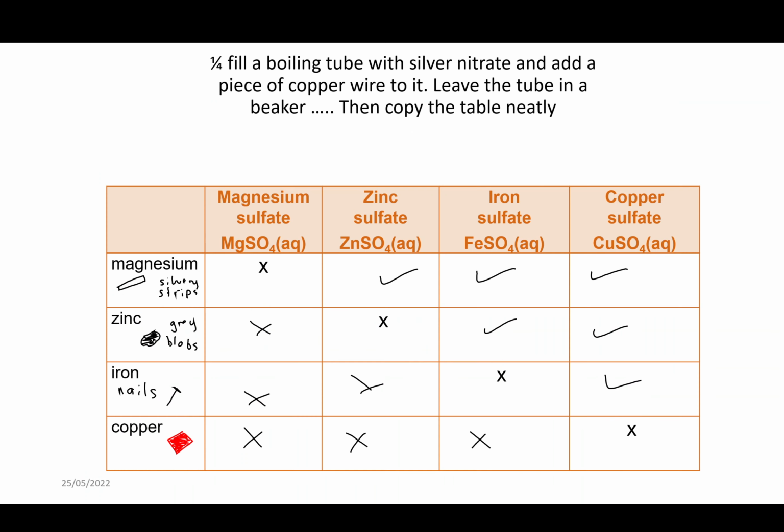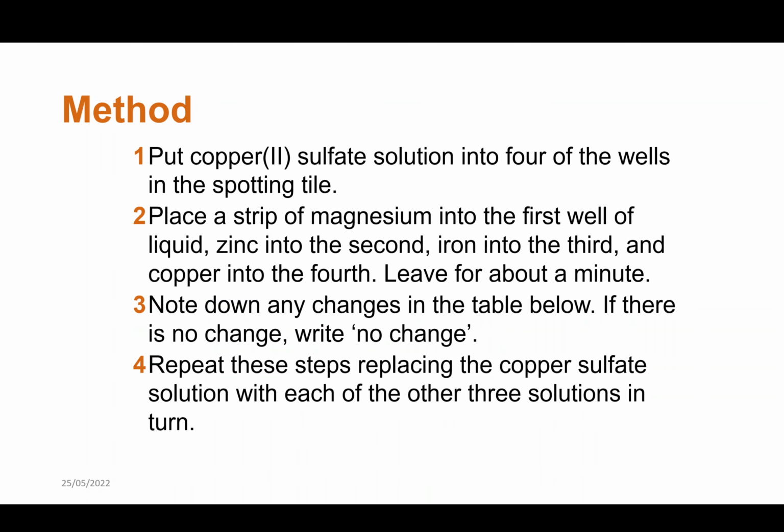So if you put some compounds, ionic solutions, in different spotting tiles, then you can do a displacement reaction by putting different strips or pieces of pure metals in and seeing where there'll be a displacement reaction.